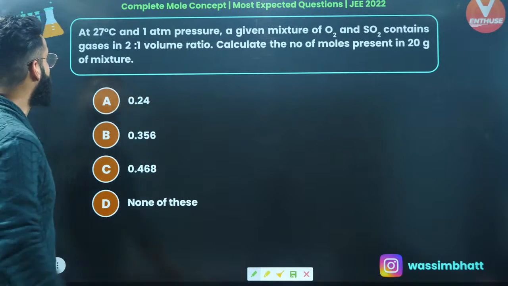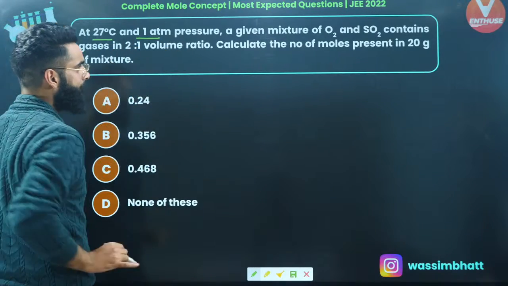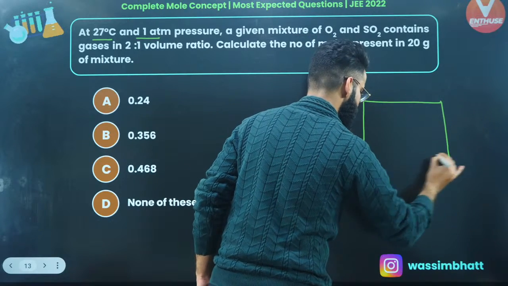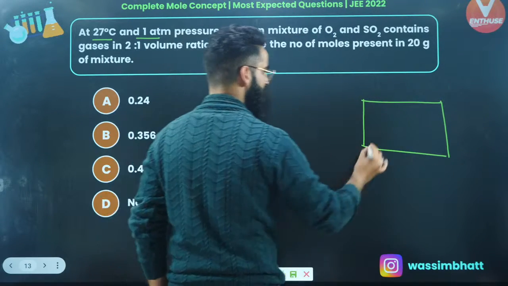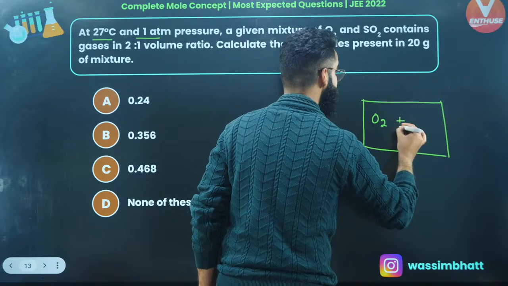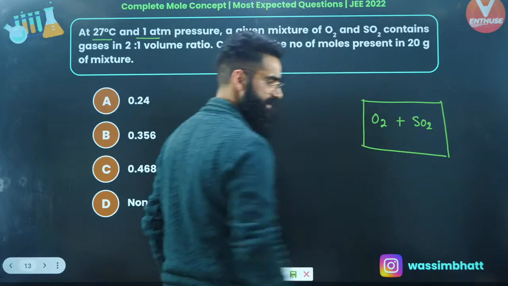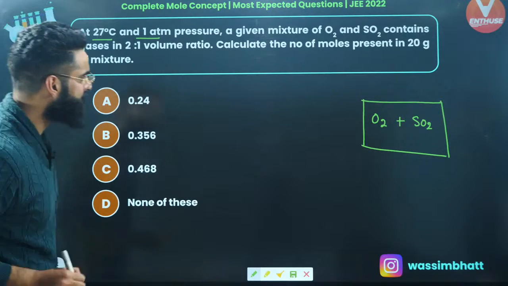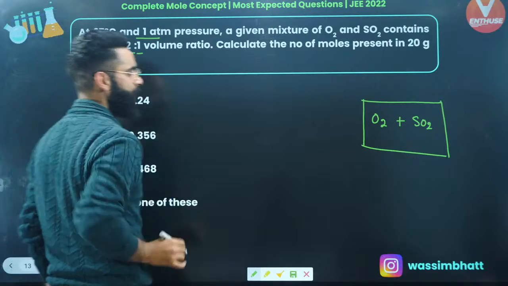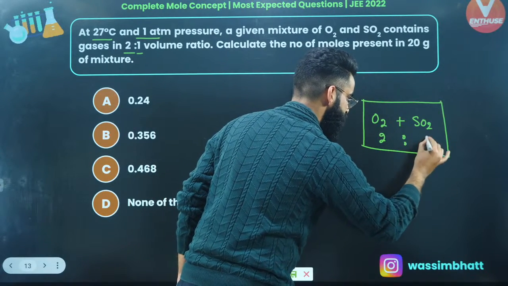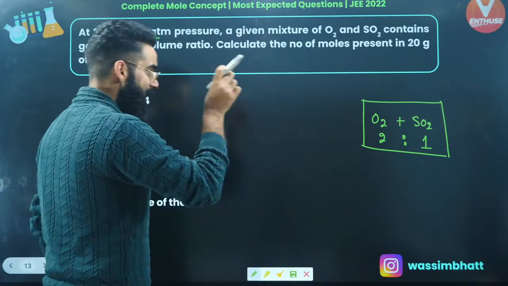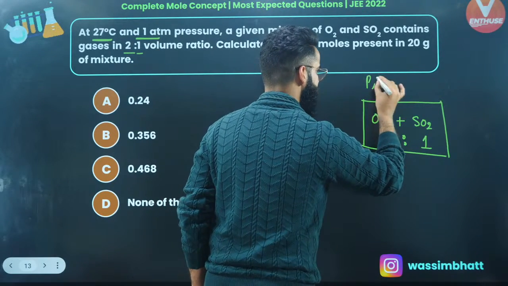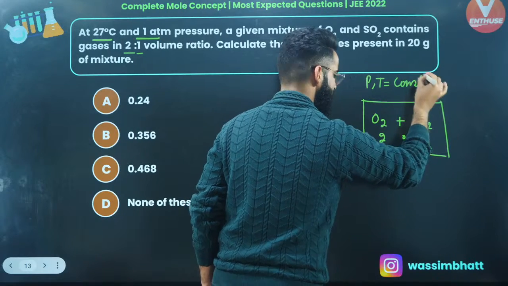Say, at 27 degrees centigrade and 1 atm pressure, a given mixture of O2 and SO2. So basically, let's say I've got a container, and in this container we have two gases. One is O2 gas, another one is SO2 gas. As per the question, these gases are in 2:1 volume ratio. The temperature and the pressure of the mixture are kept fixed, constant.